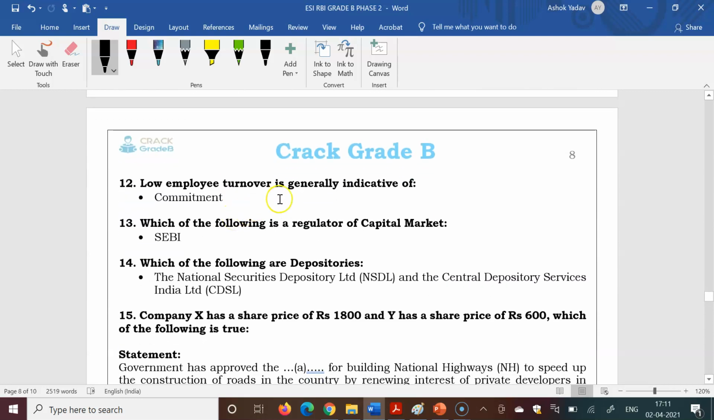Next question, low employee turnover is generally indicative of commitment to the organization. There were 5 options, so we are not aware of the other options. So based on the major feedback, this commitment is the right answer for this question.